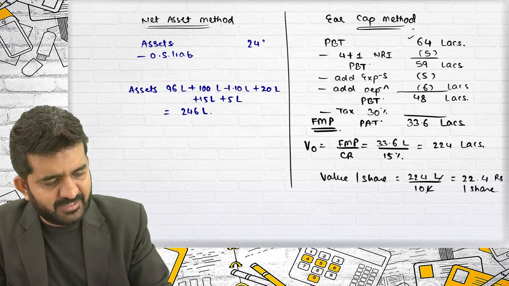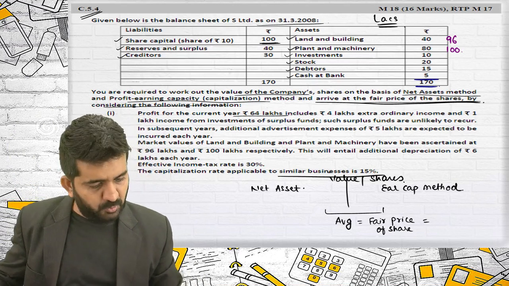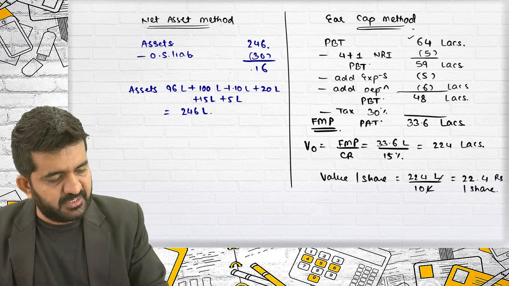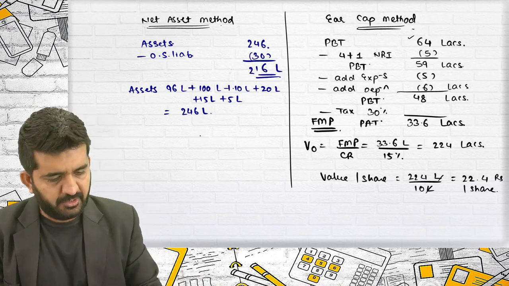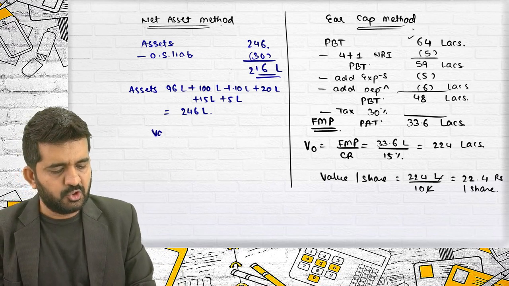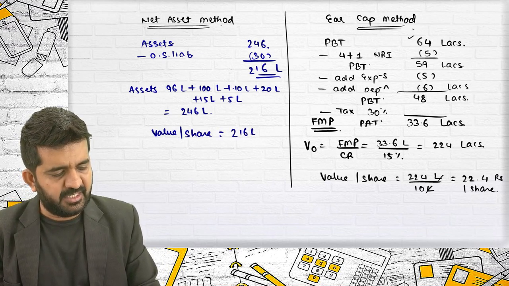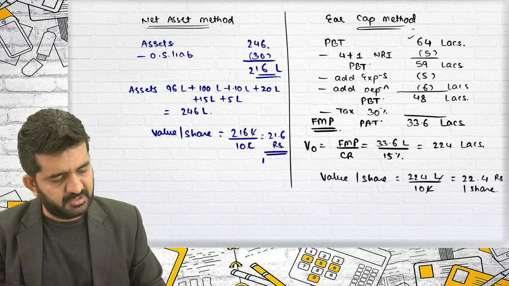It is value of all the assets. Minus outside liabilities, which will be creditors, which is 30. So value of the business is 216 lakhs. So value per share will be 216 lakhs divided by 10 lakhs. Lakhs will get cancelled. This is 21.6 rupees per share.